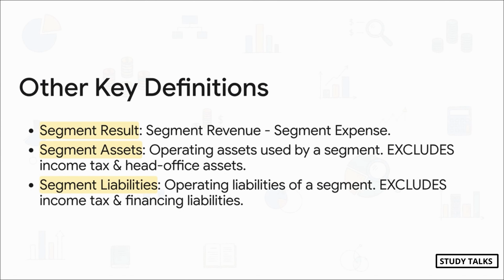Okay, so let's quickly wrap up these definitions. Segment result? Easy. Segment revenue minus segment expense. Segment assets? All the operating assets the segment actually uses. But again, exclude stuff like income tax assets and those general head office assets. Same logic for segment liabilities. It's the operating liabilities, but exclude income tax liabilities and general company borrowings.